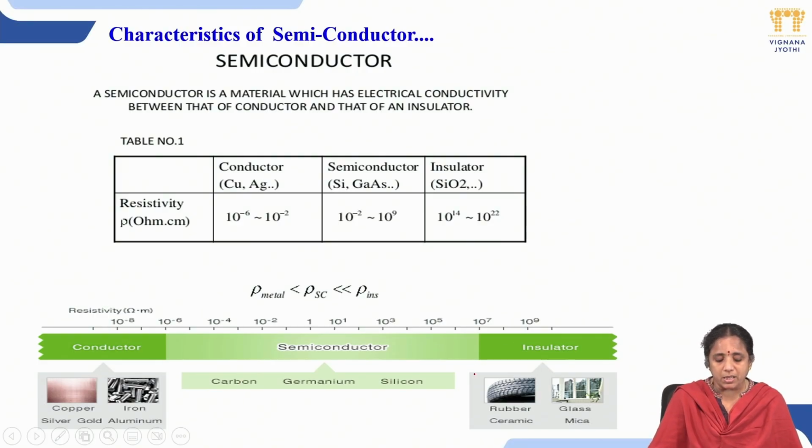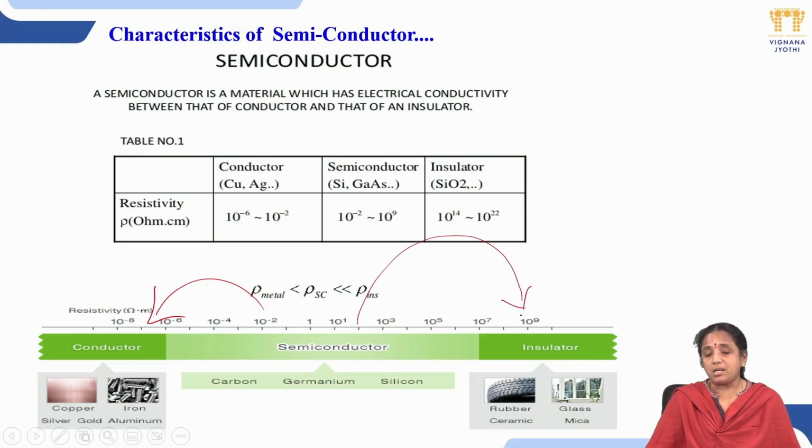Here I would like to tell you one thing. In a semiconductor, the resistivity can be changed so that it behaves as a conductor. The resistivity of a semiconductor can also be changed so that it behaves as an insulator. That is the easiness of molding a semiconductor, because of its atomic structure, because of its nature.